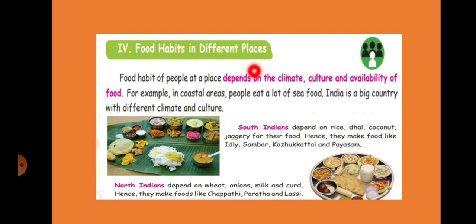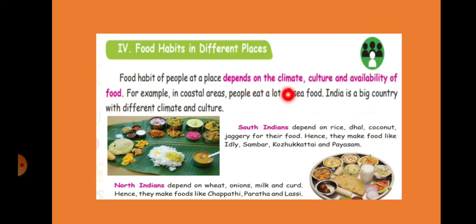Okay. Now the next thing is food habits in different places. We are eating idli and all in Tamil Nadu, but in other places on the north side, they eat a different type of food. Now we'll see what they eat and what we are eating. The food habit of people at a place depends on climate, culture, and availability of food.